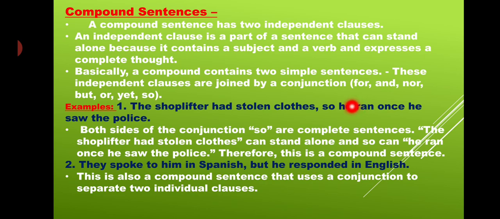Actually, the two sentences were: the shoplifter had stolen clothes, and he ran once he saw the police. And they were joined with the conjunction so. The shoplifter had stolen clothes can stand alone, and he ran once he saw the police can stand alone. Those are the two sentences that we joined with so.